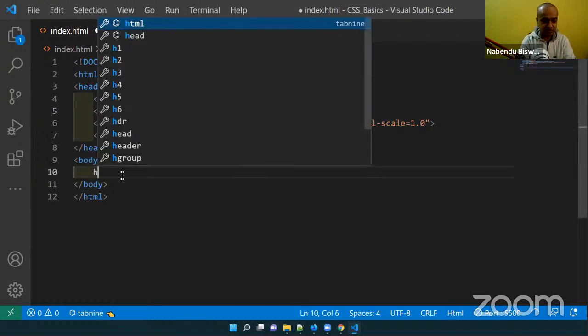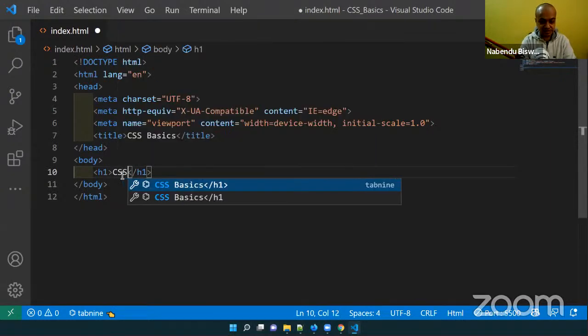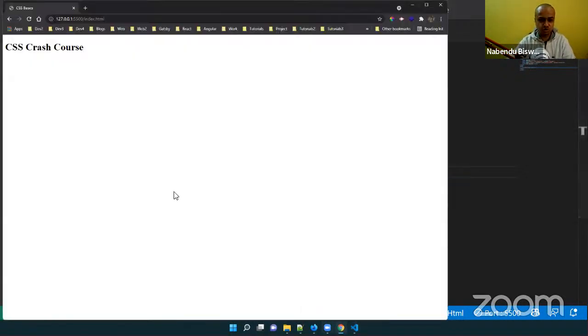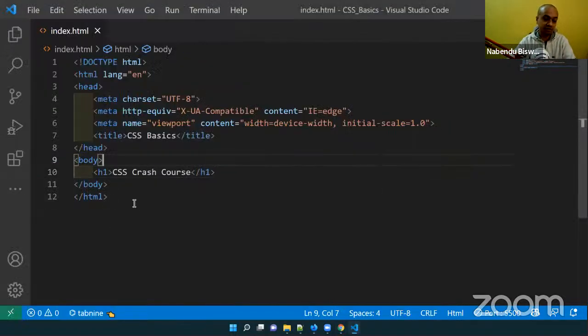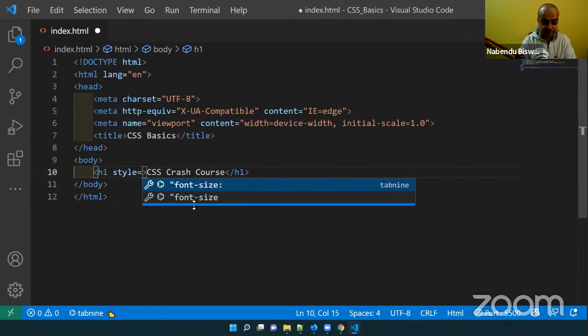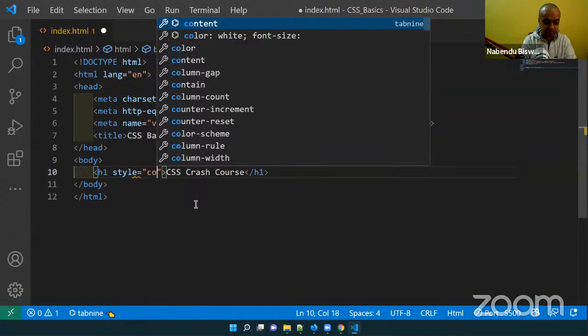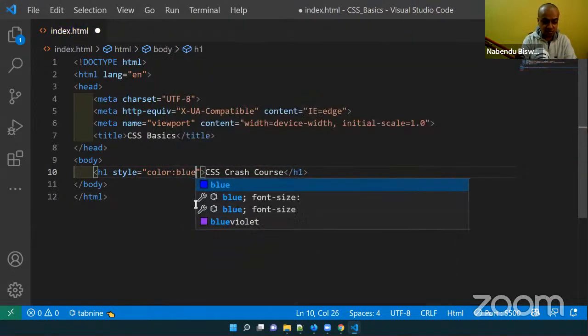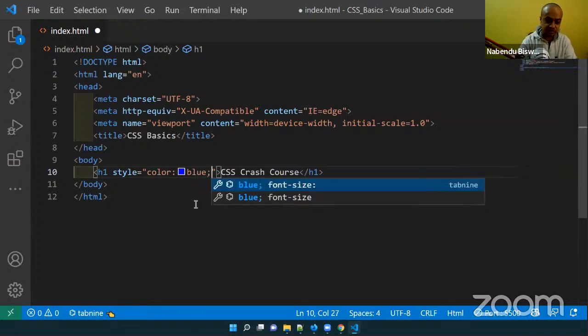Suppose we have an h1, "CSS crash course." Okay, CSS crash course. By default it will show black, but now I want to add a style to it. So one way is to use the style attribute, with color equal to blue. I'm giving color as blue.